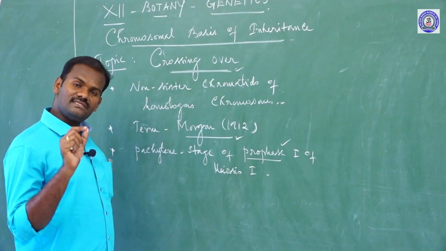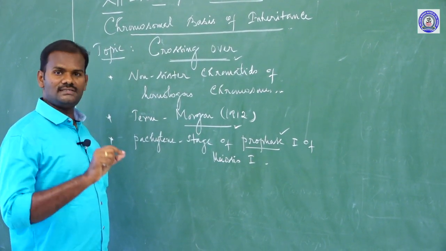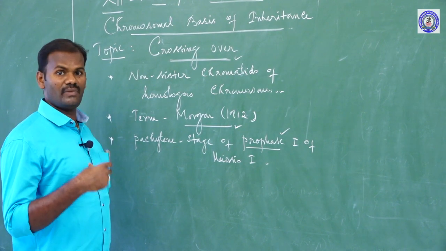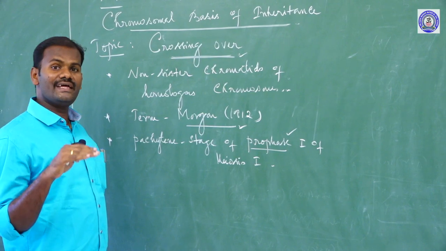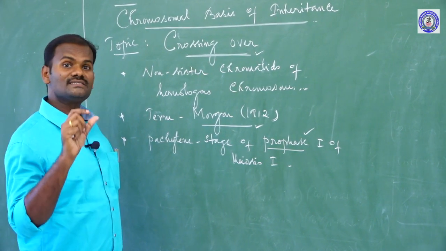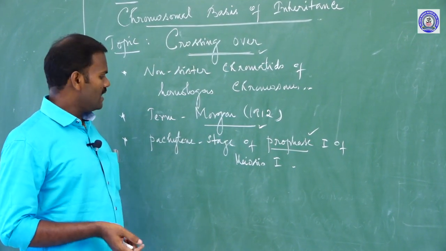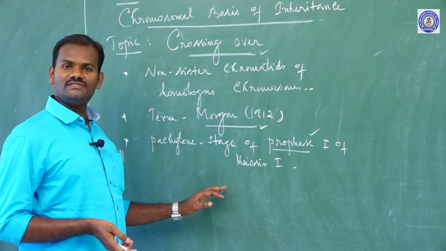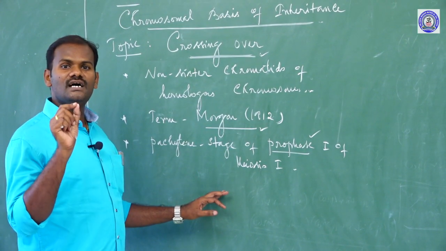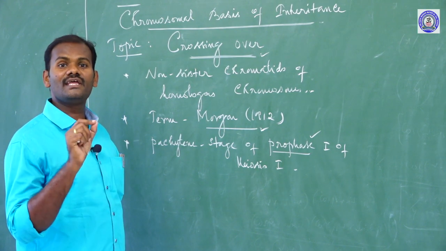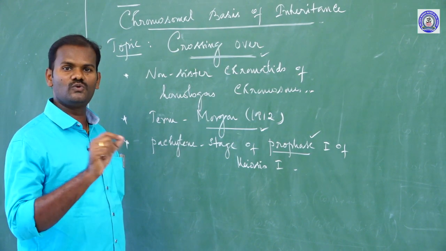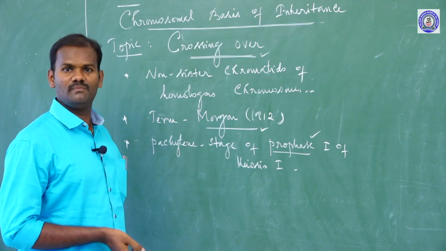But mitotic cell division takes place in the somatic cells, the body cells. In mitosis there is no change in the number of chromosomes, only in the structure of chromosomes. Whereas meiosis takes place in germinal epithelial cells of all living organisms, I mean the reproductive part, only at the time of gamete formation.